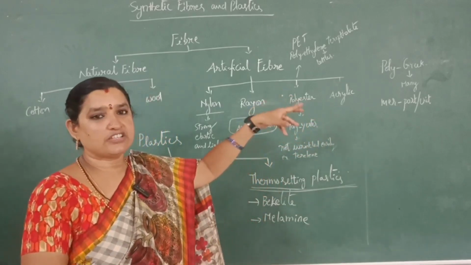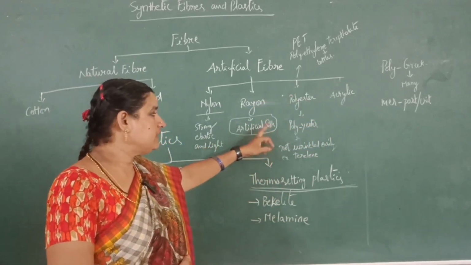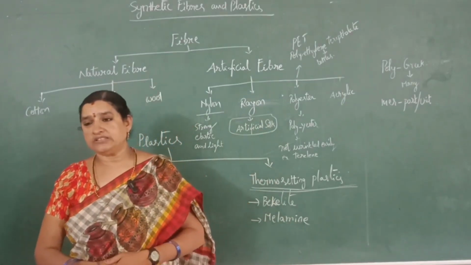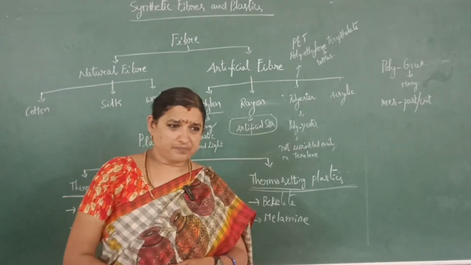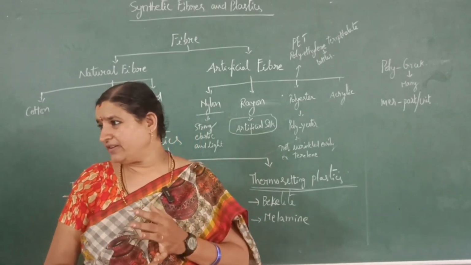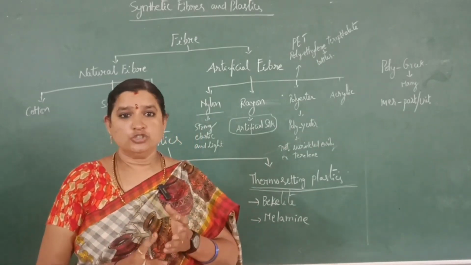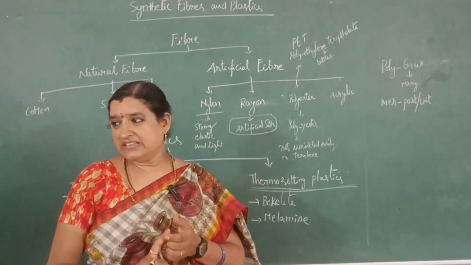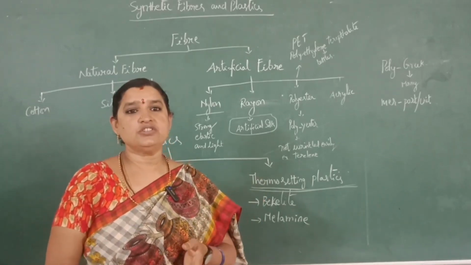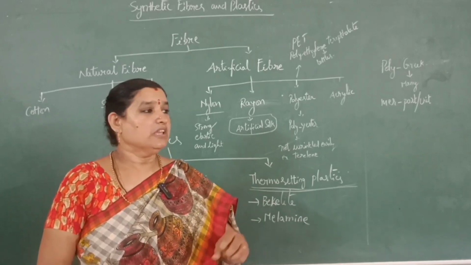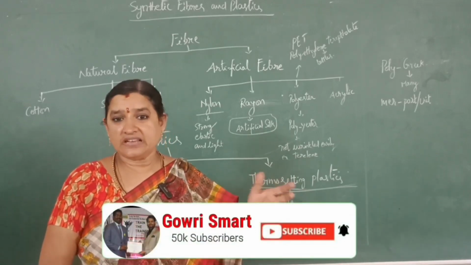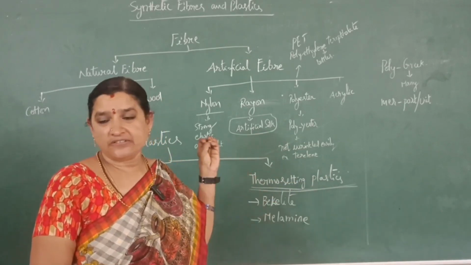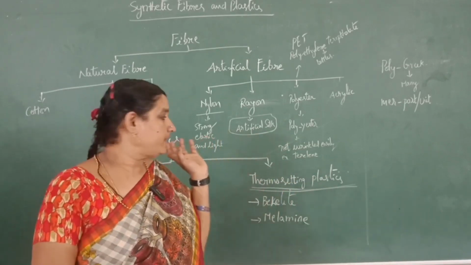Ester is a functional group. Polyester. We use polyester widely in our day-to-day life. Why? Because it is very light in weight, very cheap, durable, and it does not wrinkle easily. So it is very easy to wear and easy to wash. It dries up immediately and takes less time to dry. Due to these qualities, we use polyester widely in our day-to-day life.